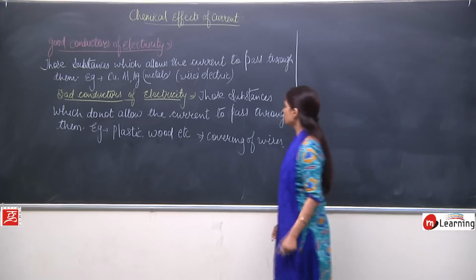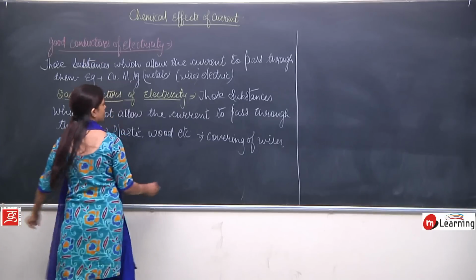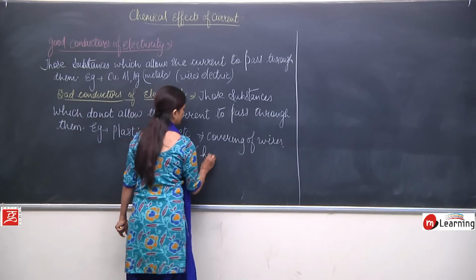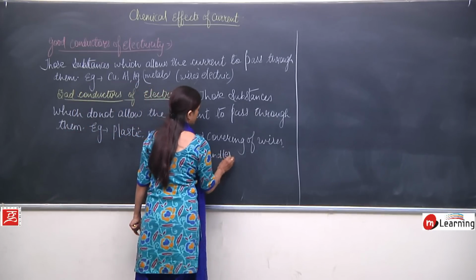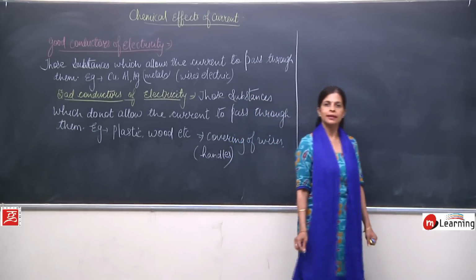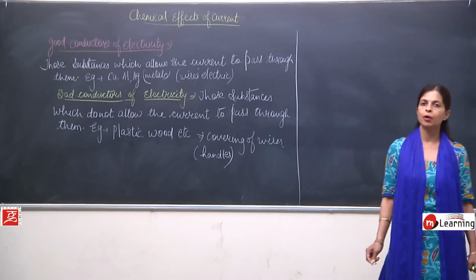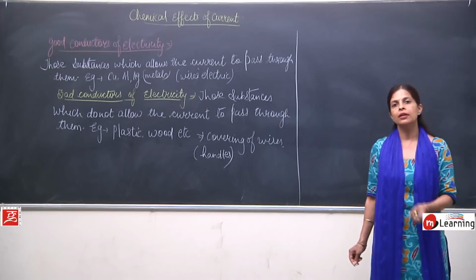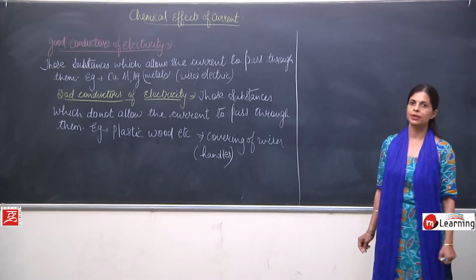So it is also used to make handles. We can see over here how the uses depend upon the properties.